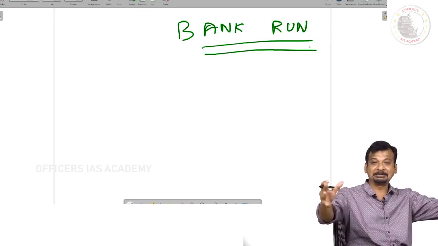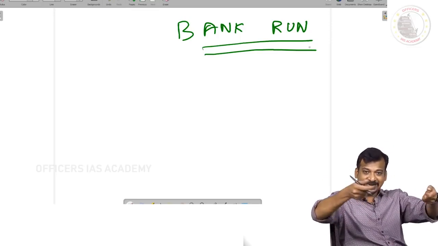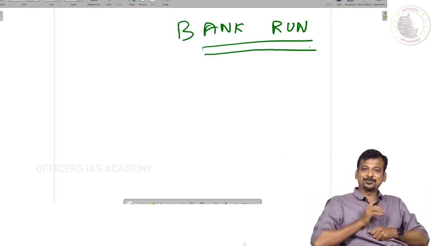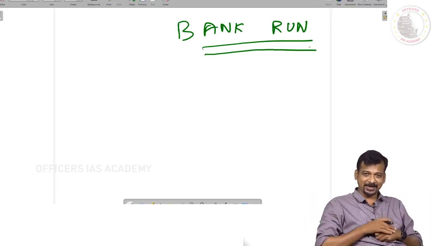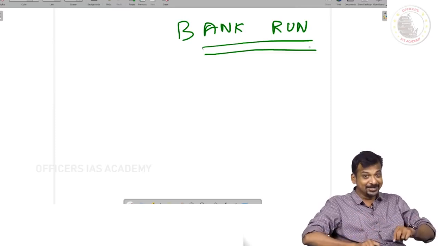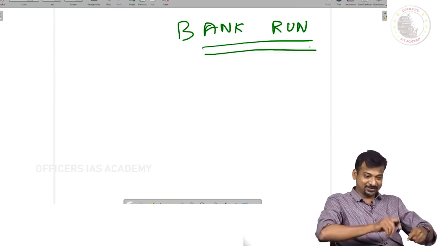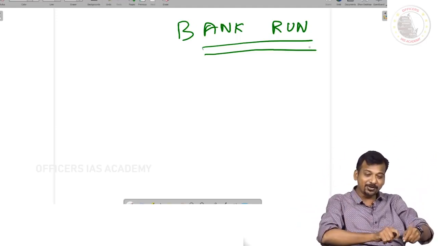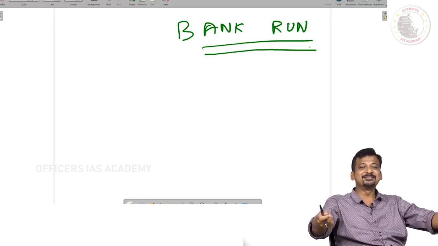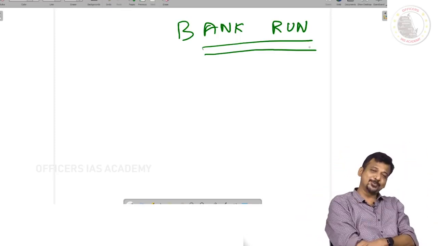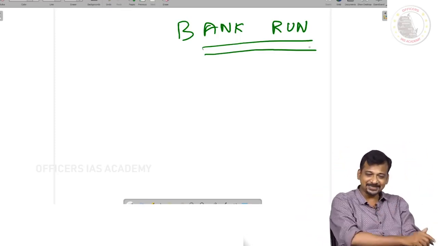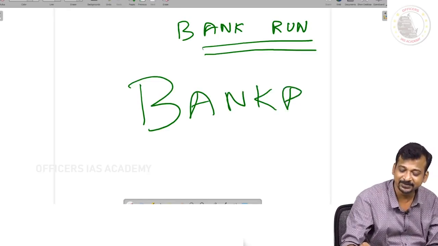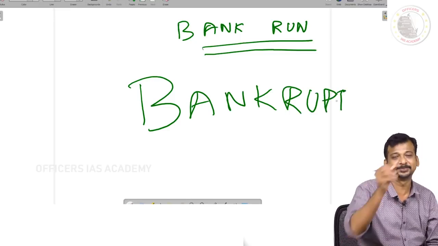So we will all wait eagerly in a big queue. Suddenly one big truck will come. Now big packets will come. Each one will be distributed a packet. He will also take one packet. Once he opens it, we will also eagerly open our packet. First he will open. There will be one yellow towel. He will put it on his head. And each one of us, when we open, will also be given a yellow towel only. We should also put it on our head. Basically that means the bank is bankrupt. So he has declared bankruptcy.